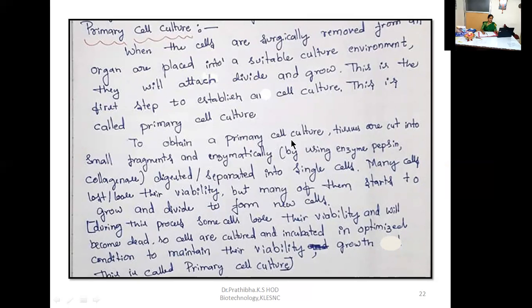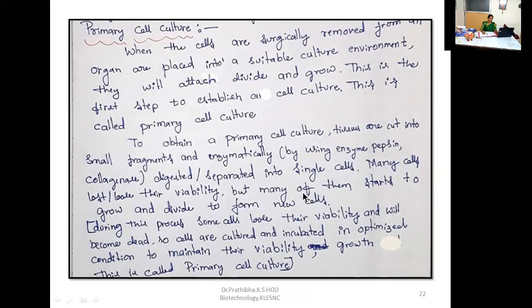To obtain a primary cell culture, tissues are cut into small fragments, and enzymatically, that is by using the enzyme pepsin or collagenase or in combination, the tissues are digested or separated into single cells. Here many cells will lose their viability, but many of them start to grow and divide to form new cells.